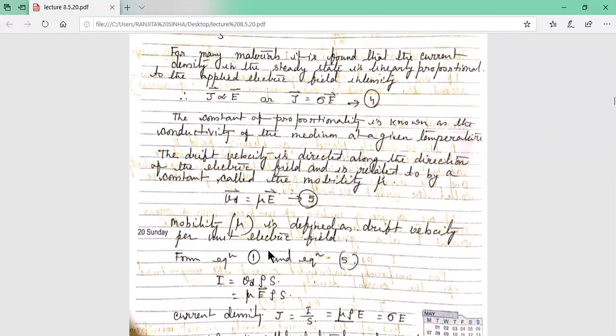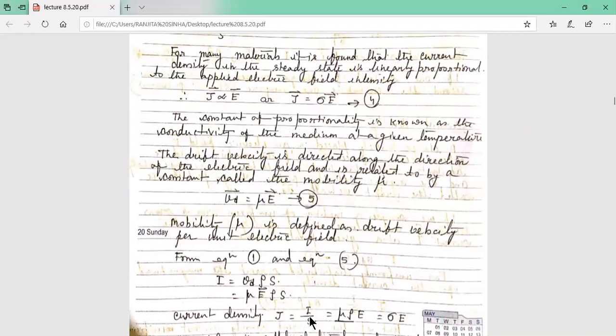Now from 1 and 5, equation number 1 was I equals Vd into rho into S. In place of Vd, we have Vd equal to mu into E. We have replaced it: I equals mu into E into rho into S, as usual, and the value of Vd is replaced here as mu E.